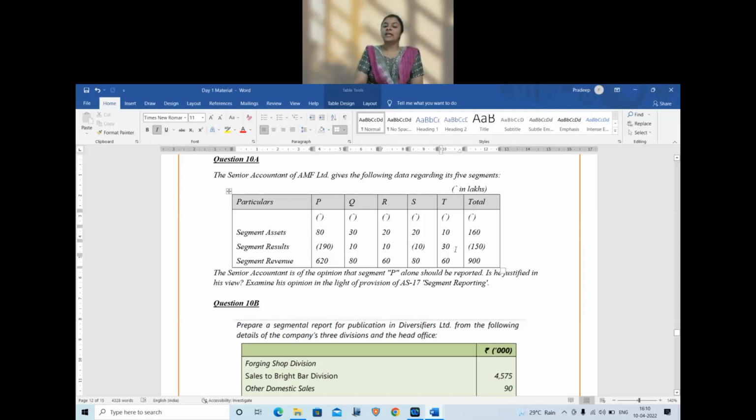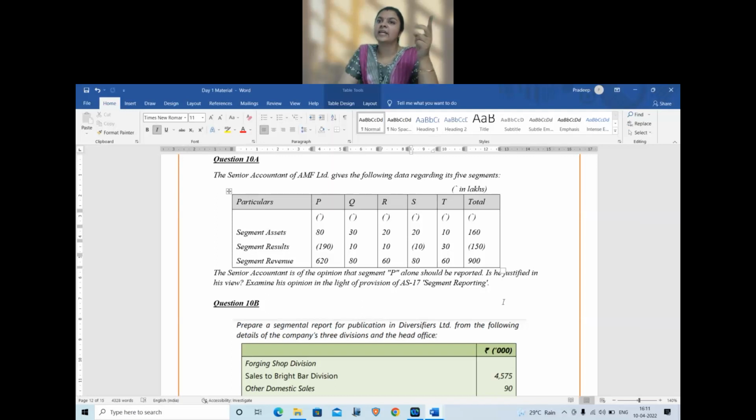Now let us check the segment results. When you check segment results, do not take the total, be careful. Total profits, 10 plus 10 plus 30, total is 50. Whereas total losses is 190 plus 10, 200. So profits is 50, losses 200, whichever is higher, we are going to take 200 as the basis.